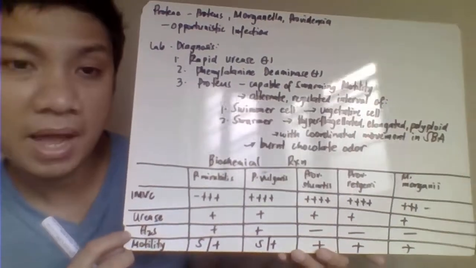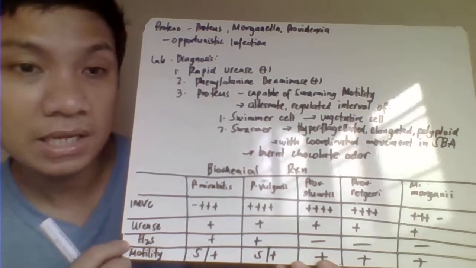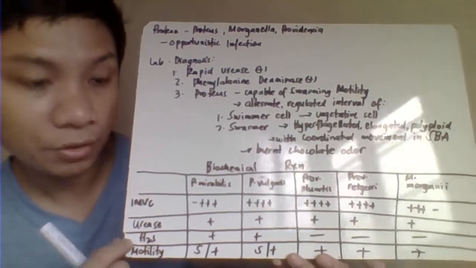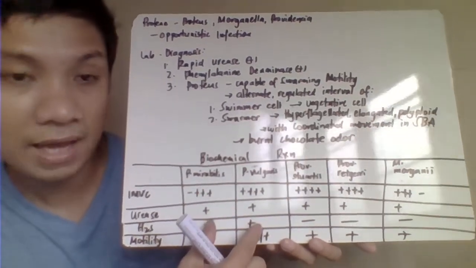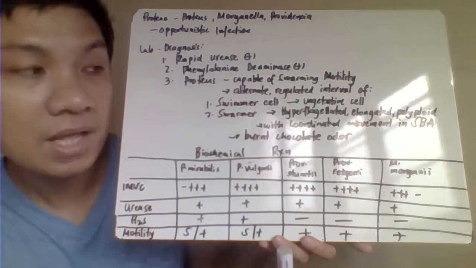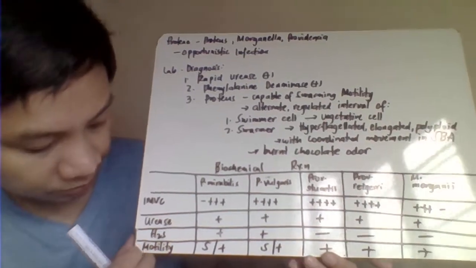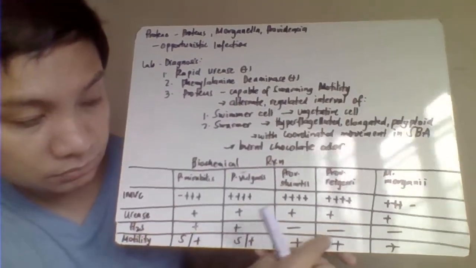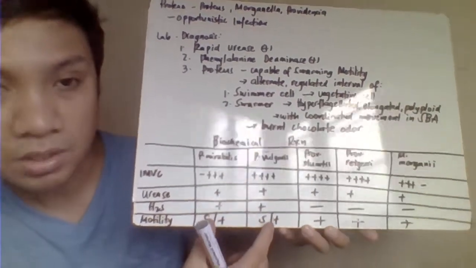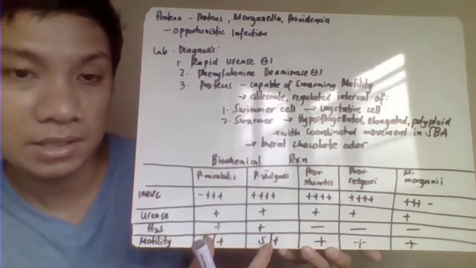Another one, H2S, with the blackening of the colony, could only be identified with your Proteus na dalawa. Proteus mirabilis and your Proteus vulgaris, but not with your Providencia, not with your Morganella. Okay, then we have here motility. All of them are motile. Again, only the dalawang Proteus, they have the swarming motility.